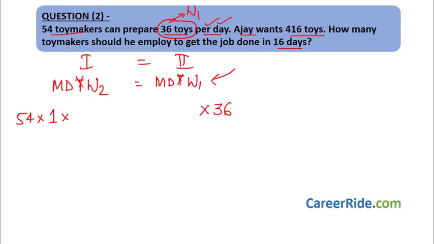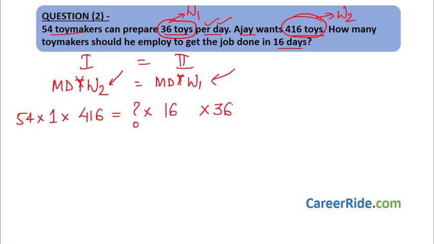Ajay wants 416 toys. What does it mean? It is nothing but work done in second case. So that would come over here. So let's write 416 over here, equal to number of men in second case. How many toy makers should he employ? We do not know number of men in second case, so there's a question mark. Now number of days. Should he employ to get the job done in 16 days? So number of days in second scenario is 16.